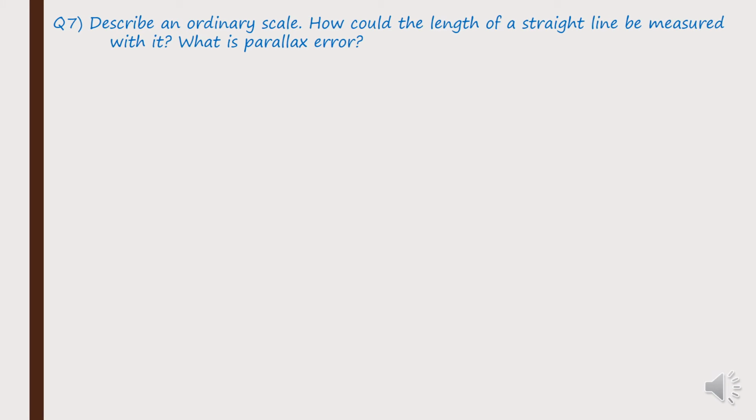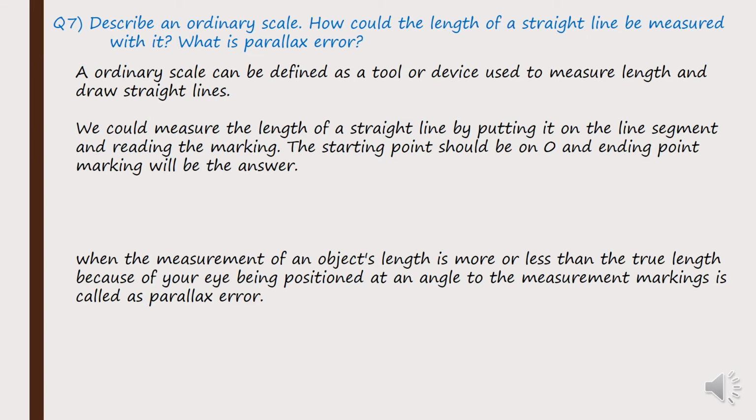Describe an ordinary scale. How could the length of a straight line be measured with it? And what is a parallax error? Okay, so there are three questions again divided. The first question says describe an ordinary scale. An ordinary scale can be defined as a tool or a device used to measure the length and draw straight lines. It is a tool or a device which we can use to measure the length, or it can be used to draw straight lines.